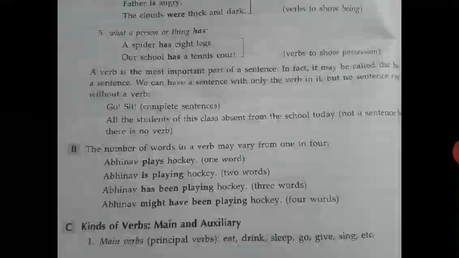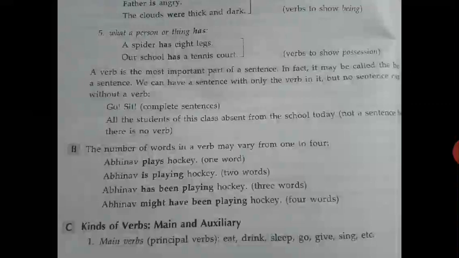The number of words in a verb may vary from 1 to 4. Like Avinav plays hockey, 1 word. Avinav is playing hockey, 2 words. Avinav has been playing hockey, 3 words. Avinav might have been playing hockey, 4 words. You have noticed the number of words in a verb may vary from 1 to 4: plays, is playing, has been playing, might have been playing.